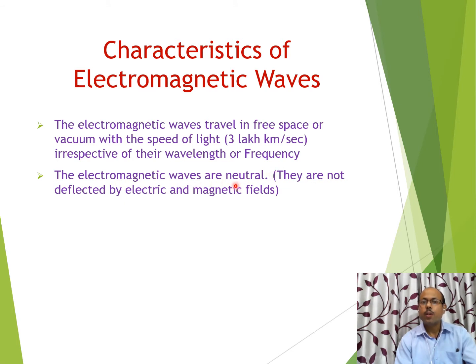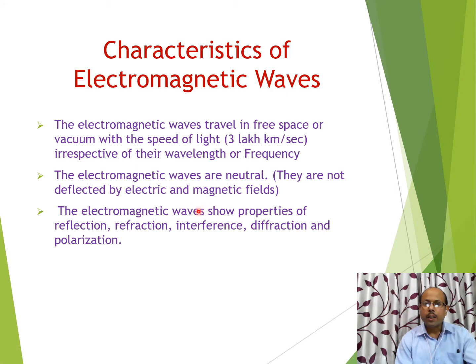The electromagnetic waves are neutral. Here is again a very important question. The electromagnetic waves are neutral. They are not deflected by electric and magnetic fields. Sometimes a question is asked: X-ray is passed through an electromagnetic field, or we can say electric field, then what will be the effect? There will be no effect, because all electromagnetic waves are neutral. Therefore, they move without any deflection through an electric field or magnetic field. They cannot be deflected by using an electric field or magnetic field.